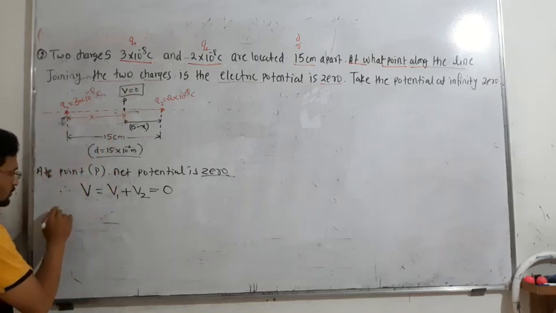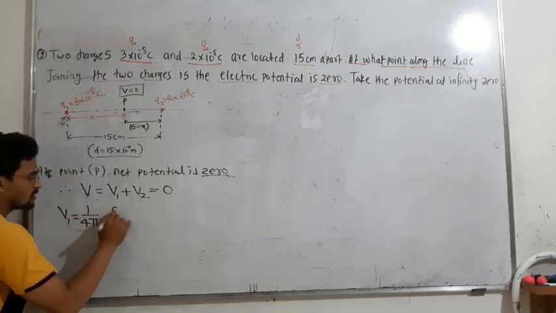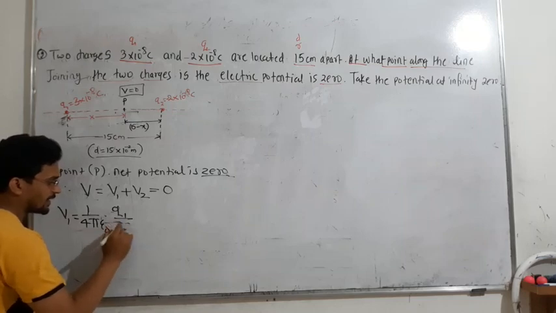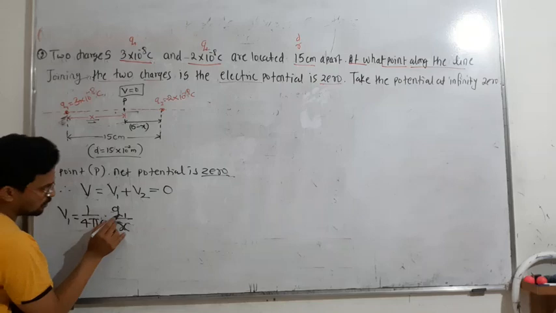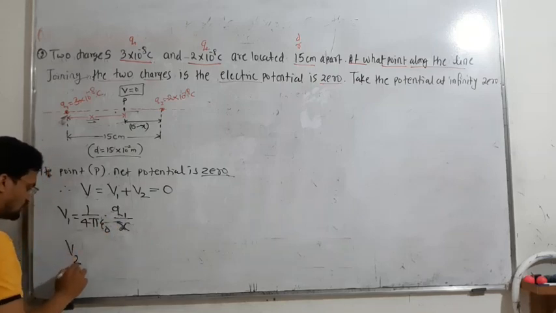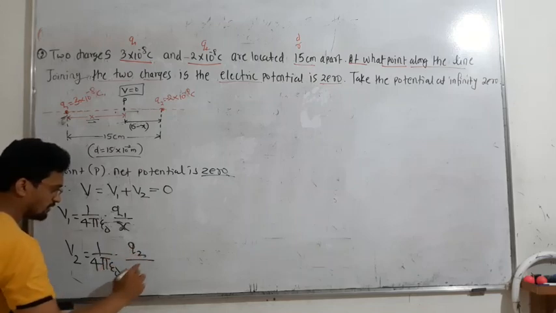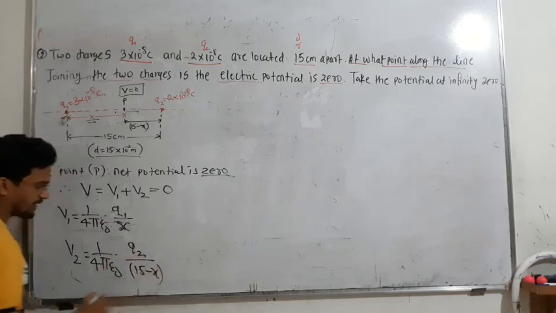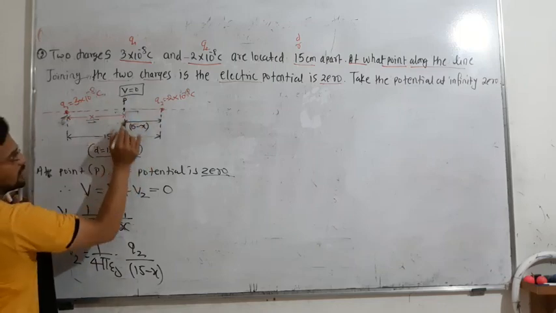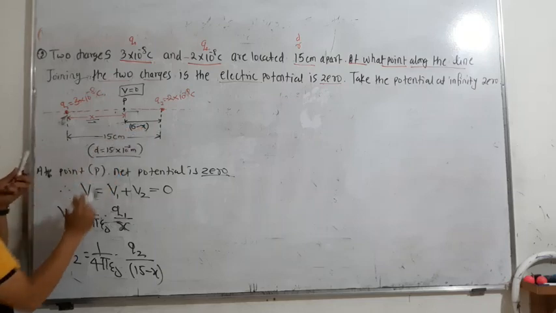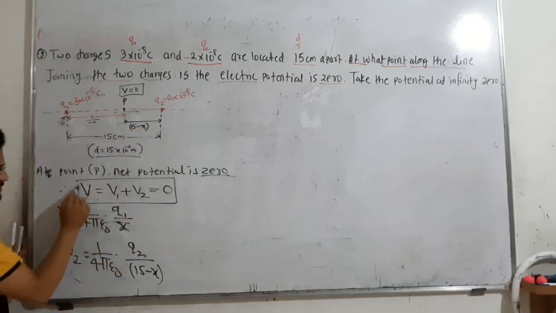Now V1, potential due to the first charge, how much is it? 1 upon 4 pi epsilon naught q1 divided by x. That point is located at a distance of x from the q1 charge. And V2 is the same, 1 upon 4 pi epsilon naught q2 divided by 15 minus x, because the point P where the potential is 0 is located at a distance of 15 minus x from the q2 charge, okay. So now you got V1 and V2, place them in this equation.